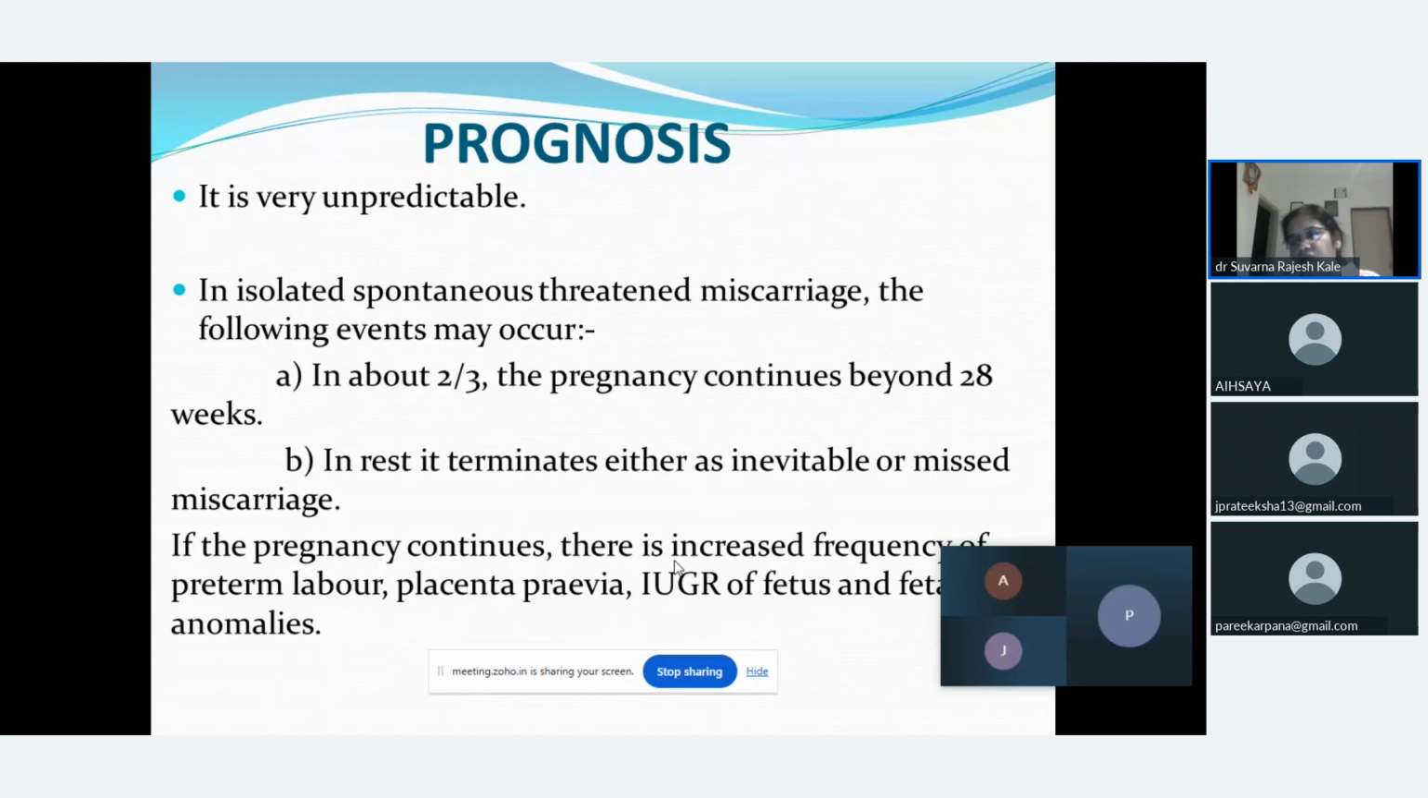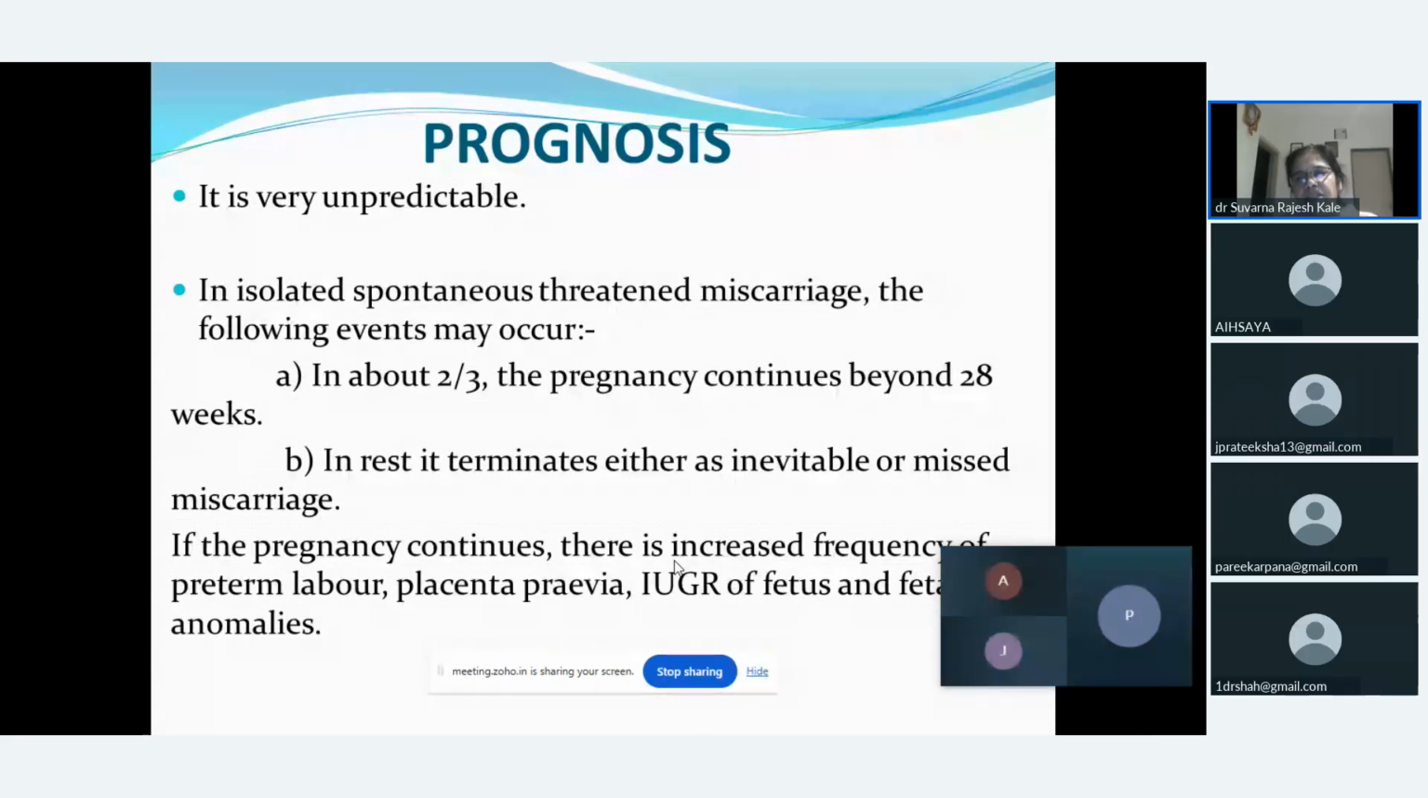Now, what is the prognosis in these cases? It is unpredictable because threatened miscarriage in 2/3 of the pregnancies may continue up to 28 weeks of pregnancy, but many times it may terminate as an inevitable or missed abortion. So if in 2/3 of the pregnancies it continues, there could be increased frequency of preterm labor, or the female may present to us with placenta previa.